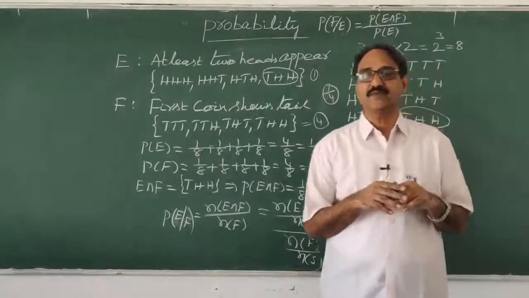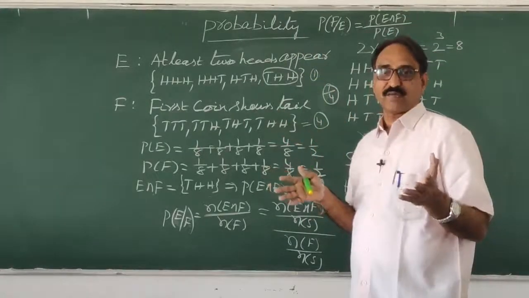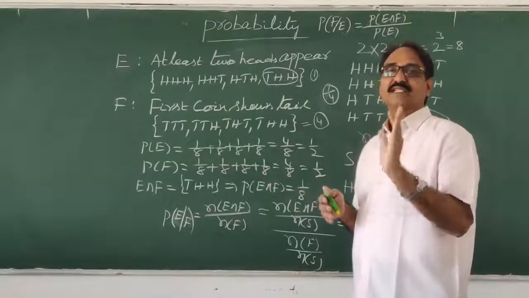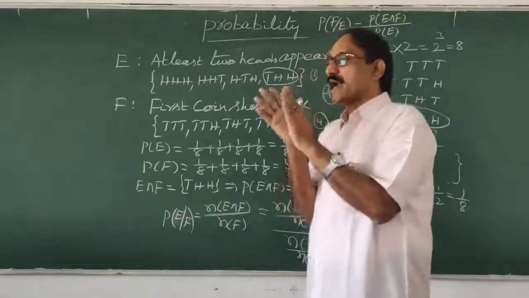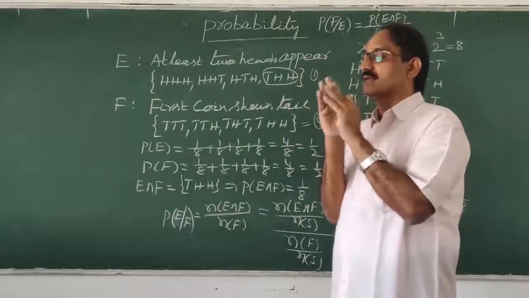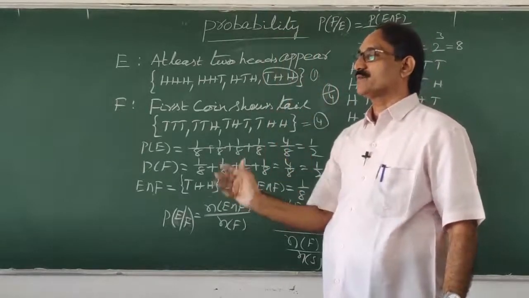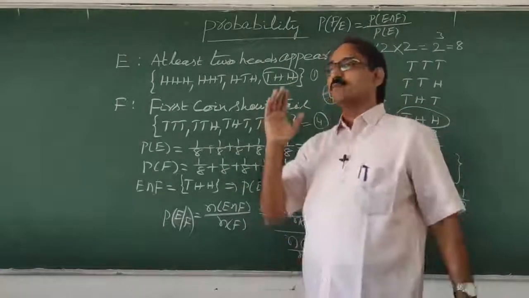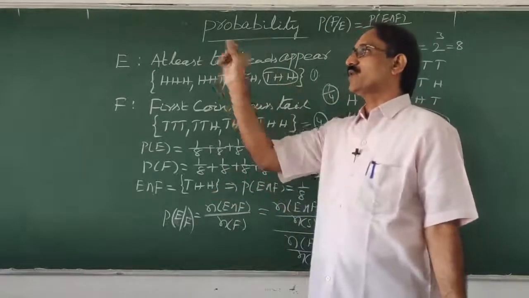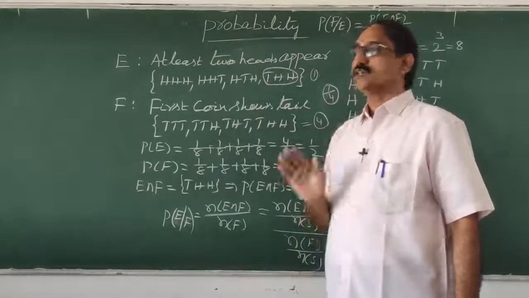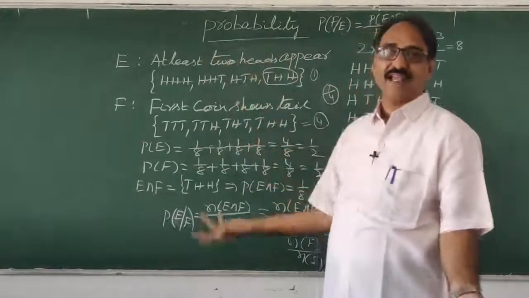In second year, we started with conditional probability. Giving an example, I explained that conditional probability means the probability of E given F is nothing but the probability of their intersection by the probability of F. So finally, close your eyes and remember: whenever two events are given, it is their intersection over the denominator's probability. Suppose the probability of A given B is the probability of A intersection B by the probability of B. The probability of B given A is the probability of B intersection A by the probability of A, like that.